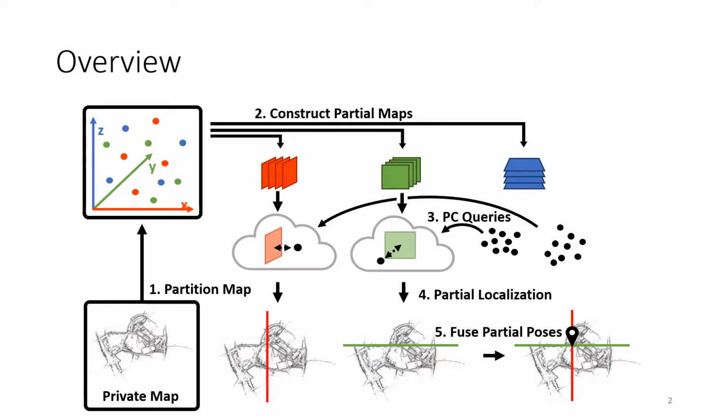The main idea of this work is to divide the localization task into multiple under-constrained problems. To this end, we create secure parallel plane maps and distribute them to different servers. At query time, each server can only observe the partial constraints along its plane normal and therefore does not obtain the user's full pose or location. The partial solutions can still be combined on the client side to obtain the full 6 degree of freedom pose.